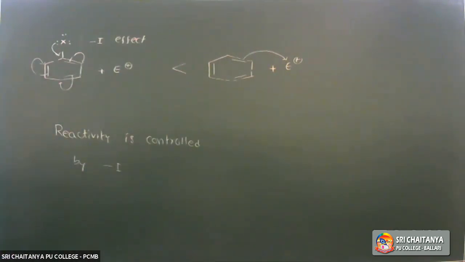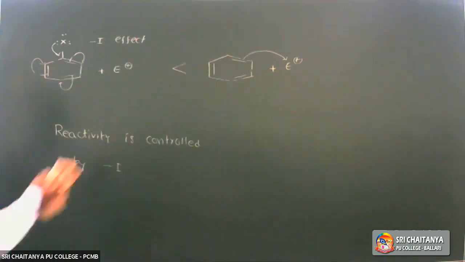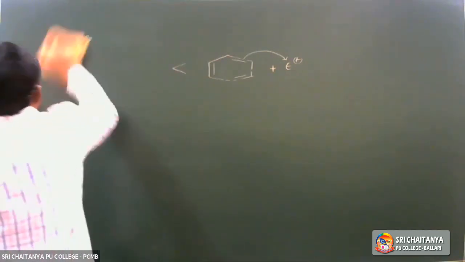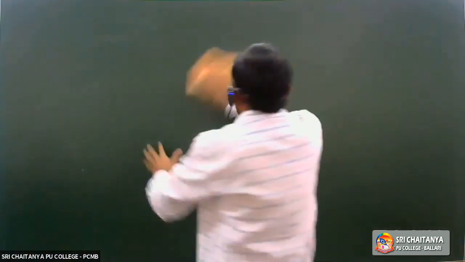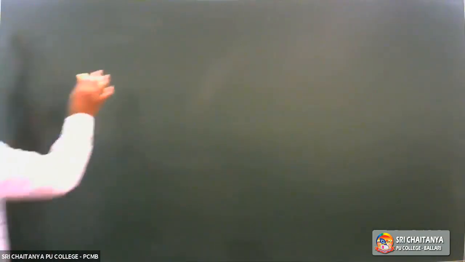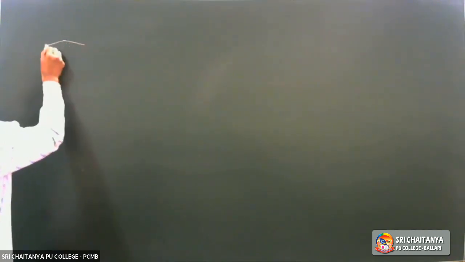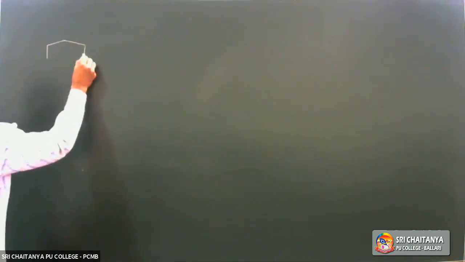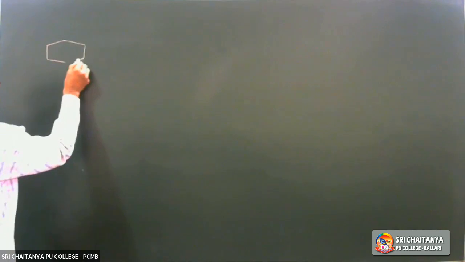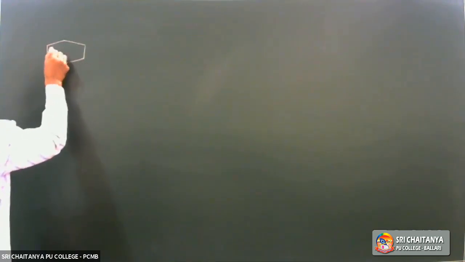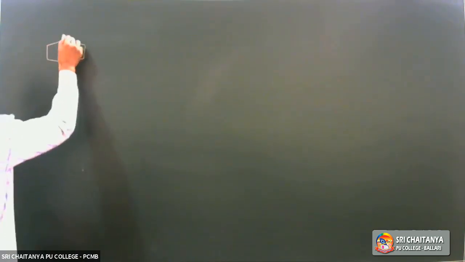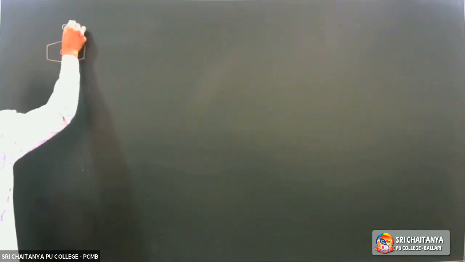Next, chlorination is completed. This is an electrophilic substitution reaction, and the chloronium ion is the electrophile. So benzene, or chlorobenzene, is treated with chlorination.